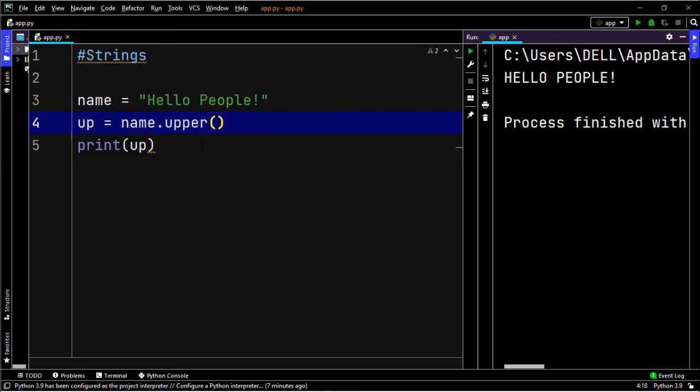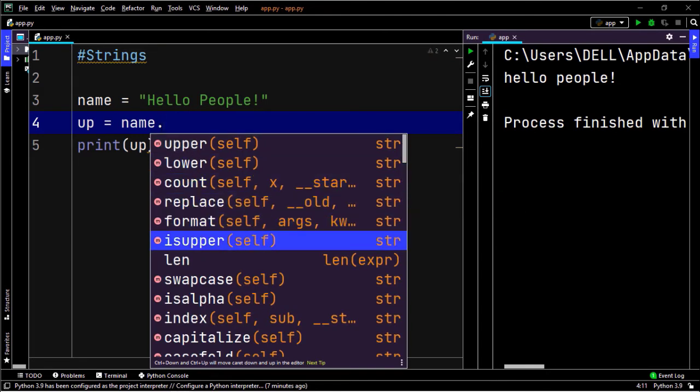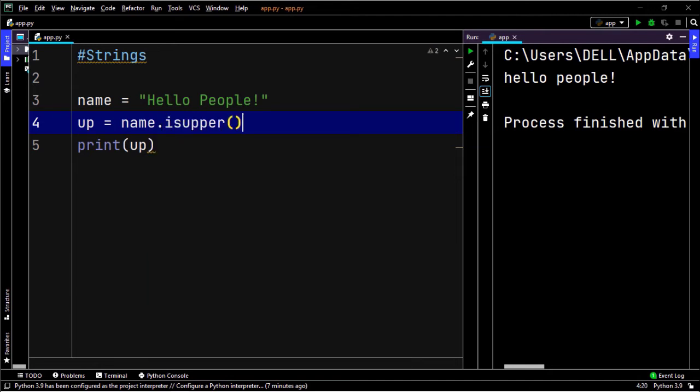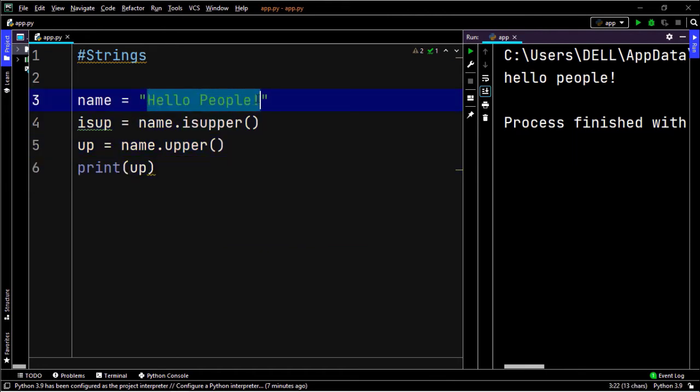Learn all these things. Now I want to change this name to lowercase. Lower. And "hello people", those are in lowercase. It's really easy, right? Now I want to check whether this name is in uppercase or not. isupper here. Now just look carefully. isupper is different from upper. Let me give you an example. These both are different. isupper and upper, they have no connection at all. isupper is used to check whether the string is in uppercase or not, and upper is to convert all the letters to uppercase. Got it? That's the difference between isupper and upper.